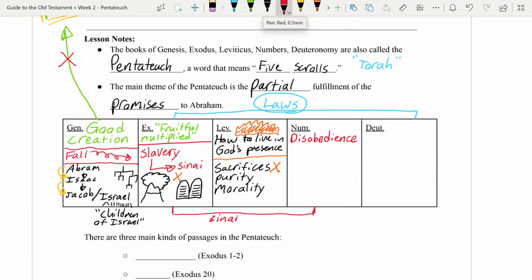And in the book of Numbers, we get the worst examples of disobedience yet. So, on the one hand, you have the people disobeying, people of Israel, the whole nation. On the other hand, you have Moses. So the people are commanded to leave Mount Sinai. It's time to go to the promised land. And they send spies to the promised land. And the spies say, well, the promised land's really scary. We're not sure we can defeat the people that live there already, so we're not going to go. Right? So total disobedience, total lack of trust in God.